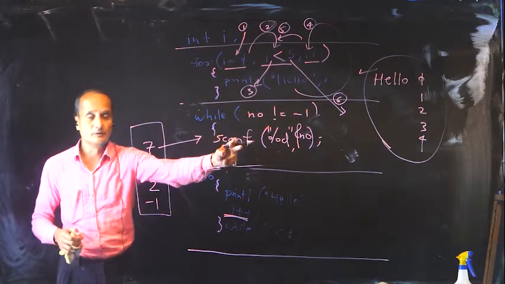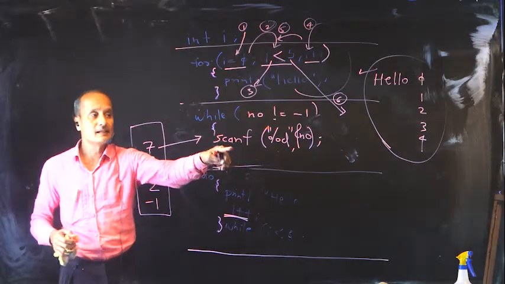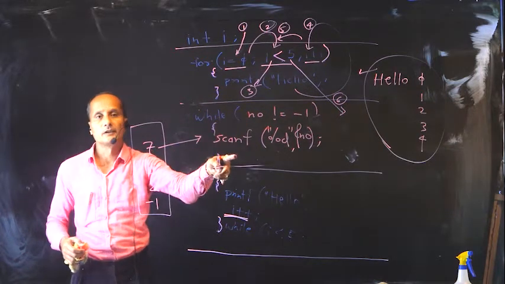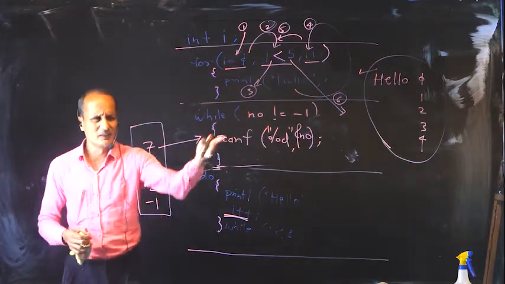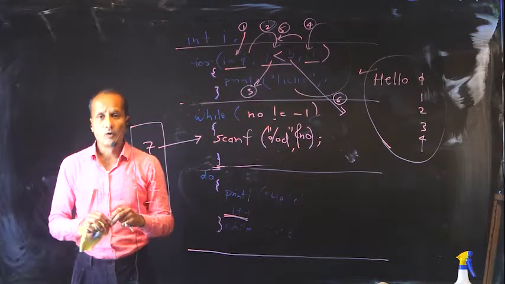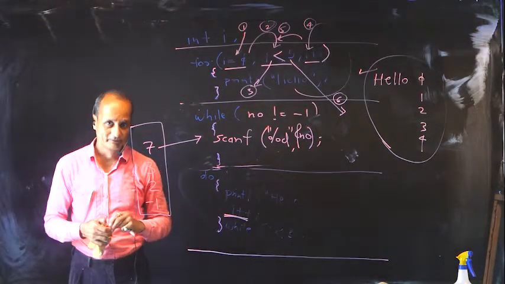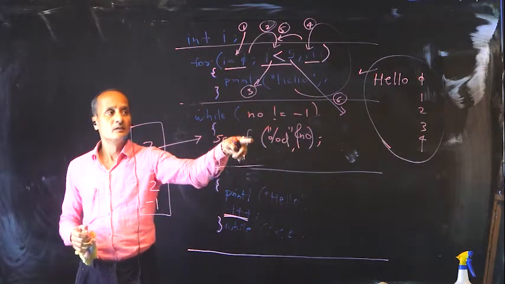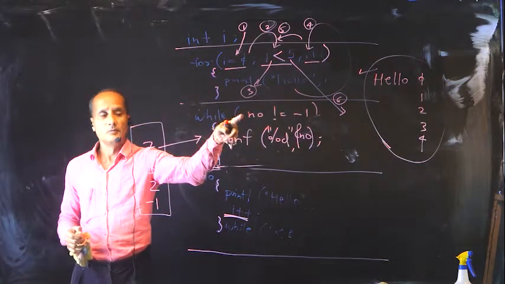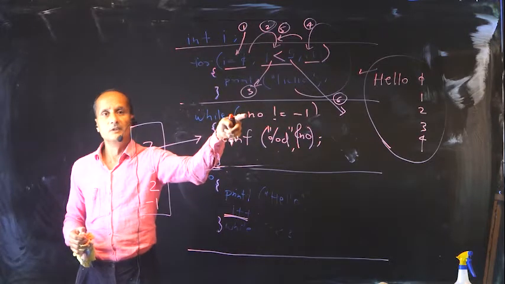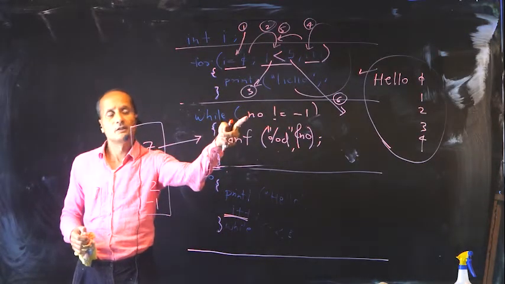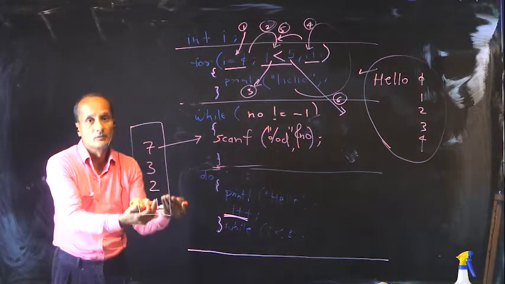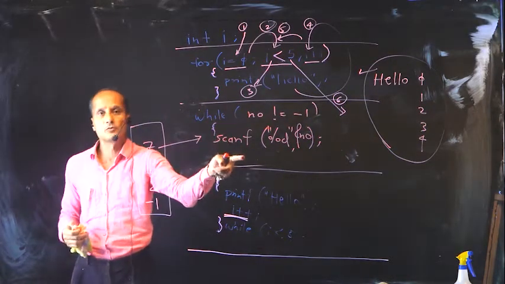Now what is the problem here? Unless I take the input, I cannot check, and unless I can check, I cannot take the input. This is very similar to what comes first, the egg or the hen. Do you understand? I cannot take the inputs unless I check, because I cannot reach here if the number is not checked. And how can you check the number if you have not taken the input? Whatever the number the user is giving, the same I am supposed to check.